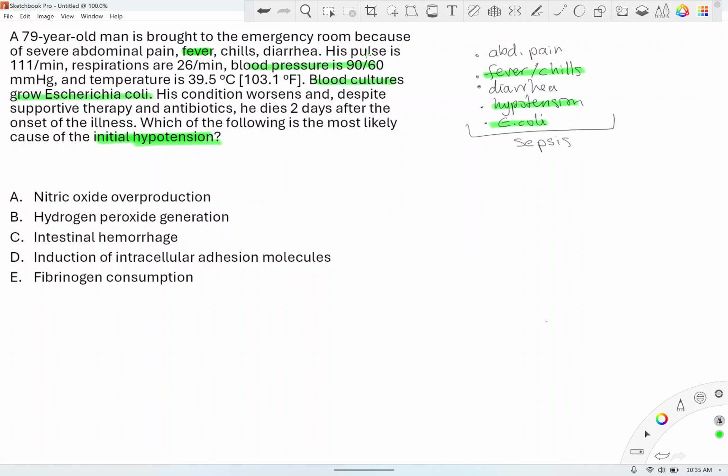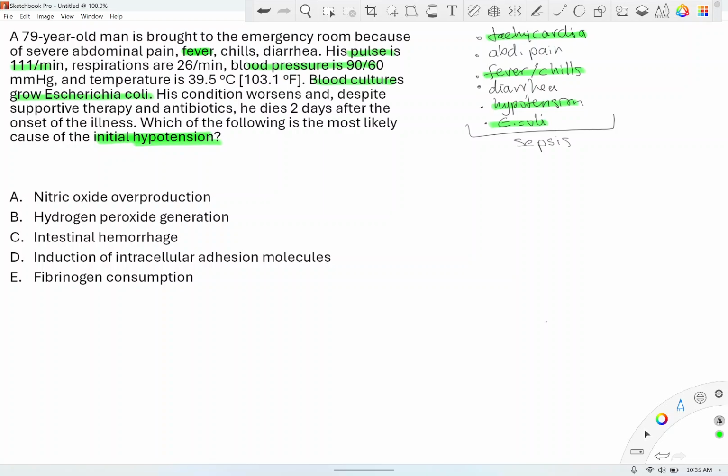So when I hear these three things, fever, hypotension, and tachycardia, I would always be suspicious of sepsis. Number one, tachycardia. Number two, hypotension.